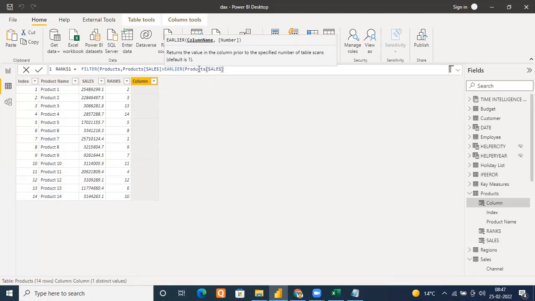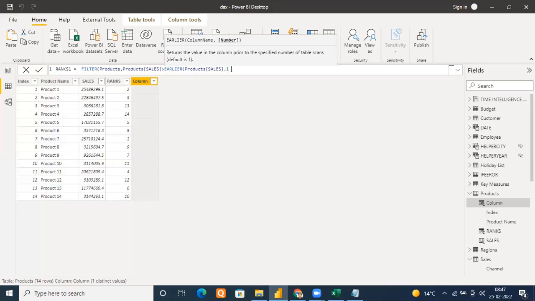So if you have two contexts, one outer, one inner, it will go to the outer directly. If you don't specify one, it by default sticks to one. Can you see? So it is going to go to the outer row context. But suppose within a filter you have one more filter. So now three contexts will become available, and you want to go to the outermost, then you can specify two here.